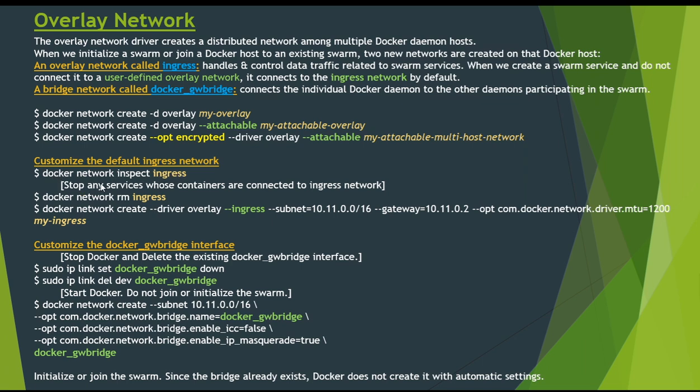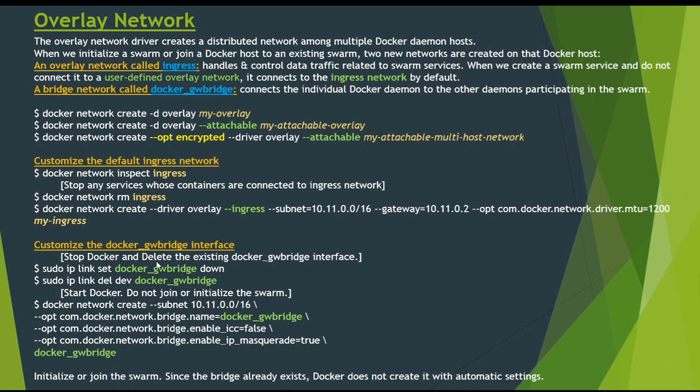If any services are publishing any port using that network, then we have to stop those services whose containers are connected to the ingress network. Then we have to remove the ingress network and recreate it with the driver overlay and the --ingress option, along with other custom options like subnet, gateway, or different options, like we have used here for MTU as 1200.